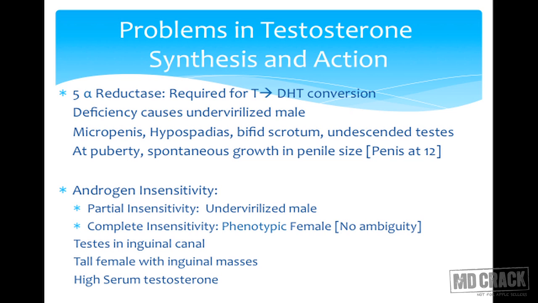This is a multiple choice question repeatedly asked. And another condition where there is no problem in testosterone production, but there is a problem in the testosterone action on the receptor. If the receptors are resistant to androgen action, we can get either complete or partial insensitivity. In a patient with complete androgen insensitivity, the testosterone is not acting on the receptor and the phenotype is completely female. So though the genotype is XY, the phenotype will be of a female. If the resistance is partial, then we can get a spectrum of ambiguity, and usually these patients have testes in their inguinal canal. These are tall females presenting with inguinal masses, and if we do the serum testosterone levels, they will be high.